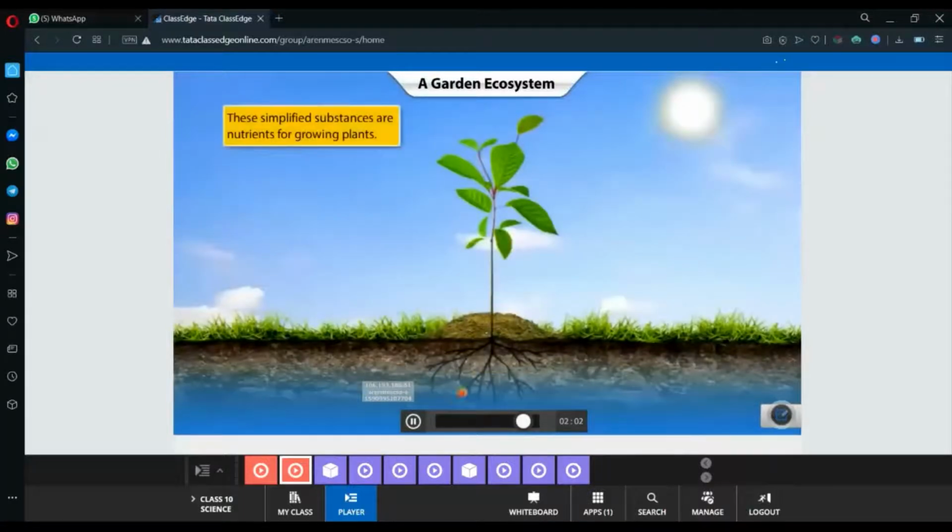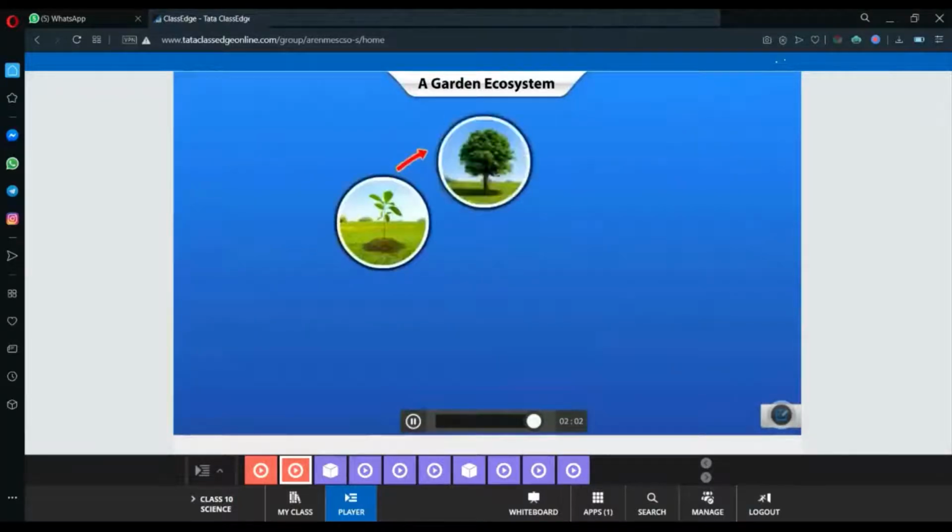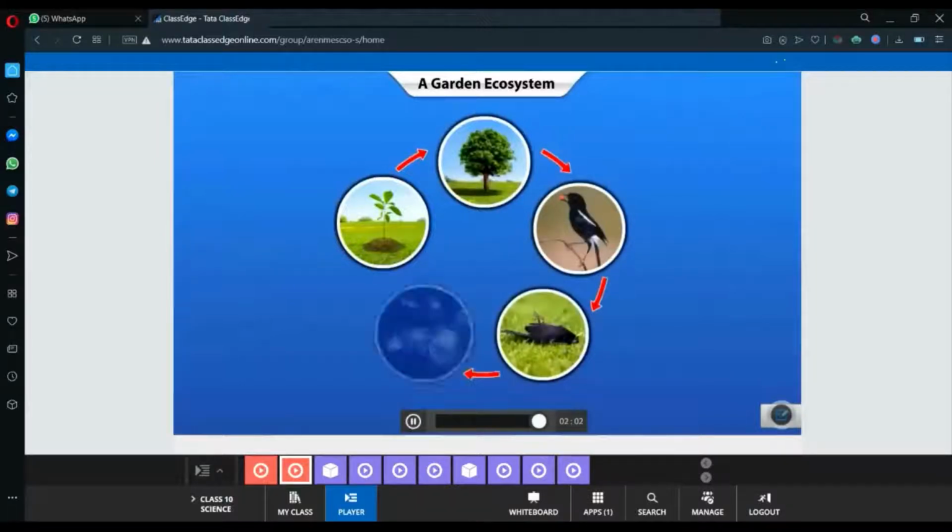These substances are nutrients for plants. Plant roots absorb them and use them for growth and development. Thus, there is a continuous and complex interaction between different components of the ecosystem. Any effect on a component of the ecosystem would adversely affect the other components.